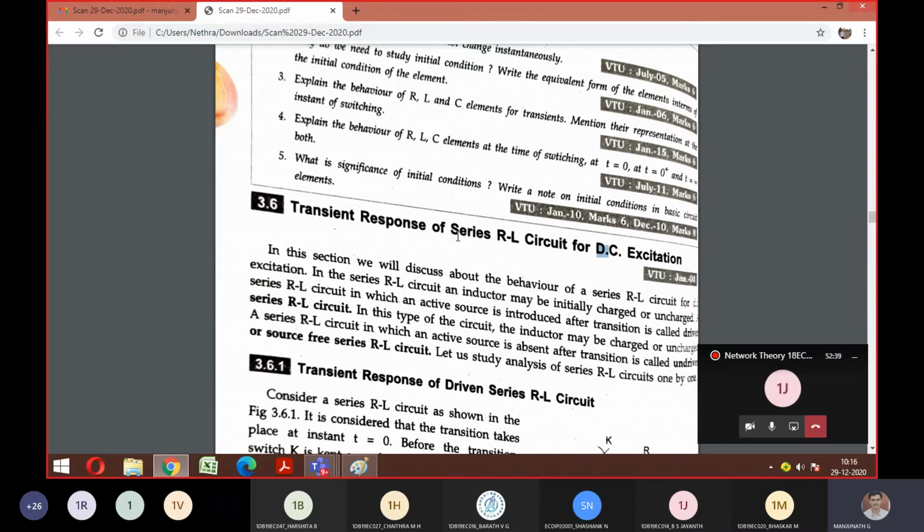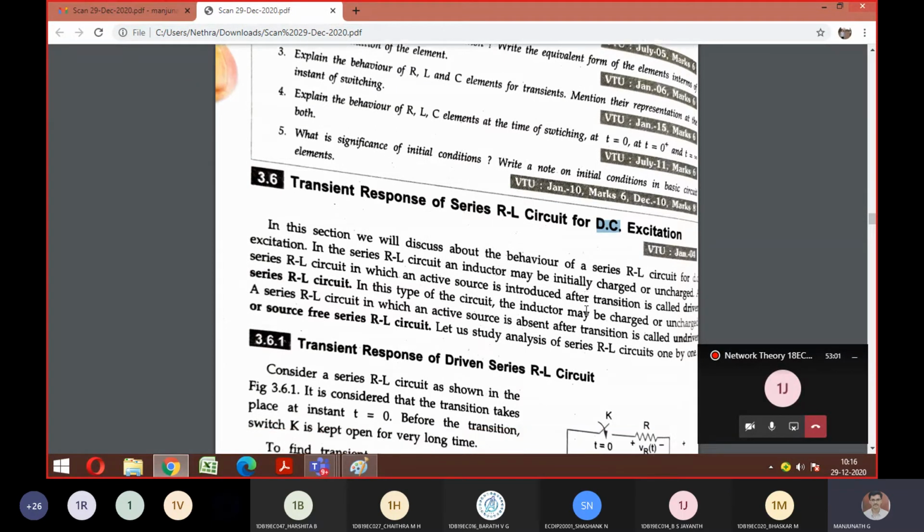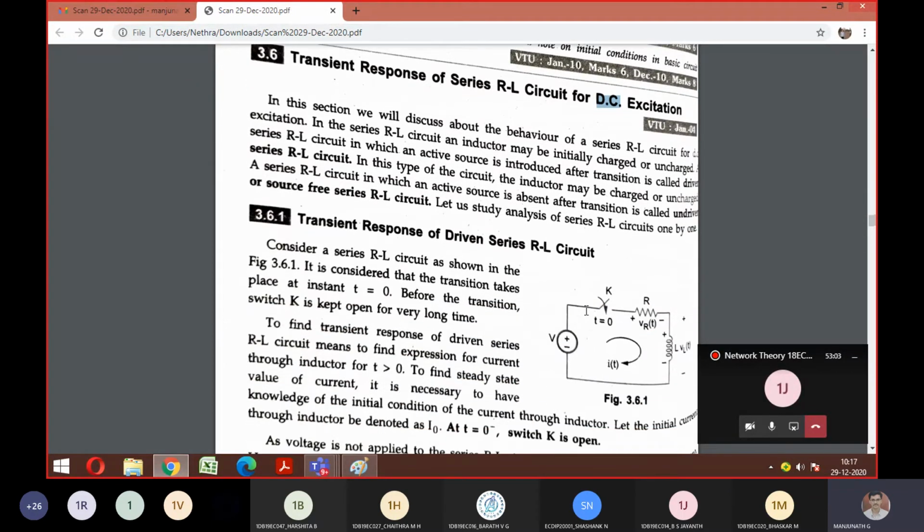They may ask you to derive a series RL circuit for AC excitation also. So don't be in a hurry to see only the first part and forget the remaining part. If you do that, you're going to get zero marks. Only this AC and DC variation will give you 10 marks, so be alert while doing the derivation in the exam. Okay, just come back to the first one now.